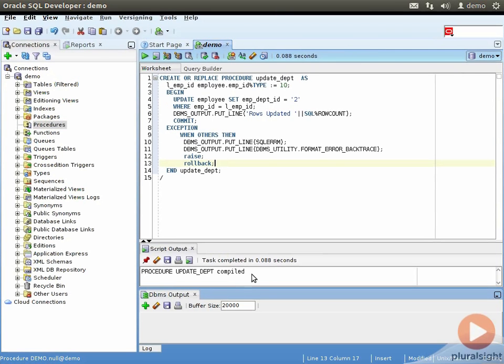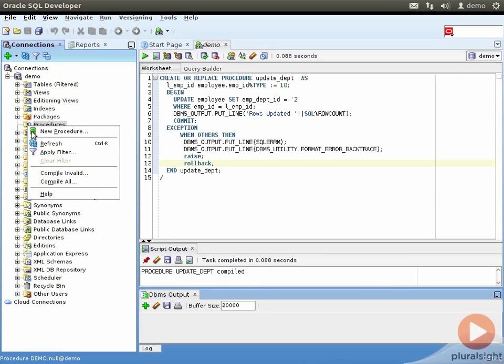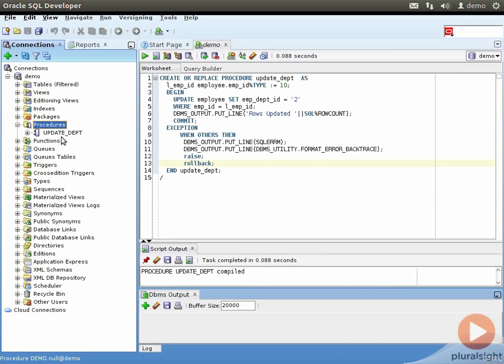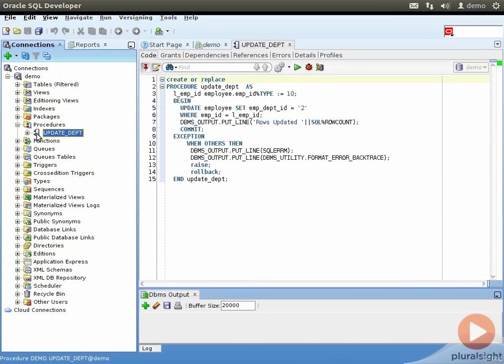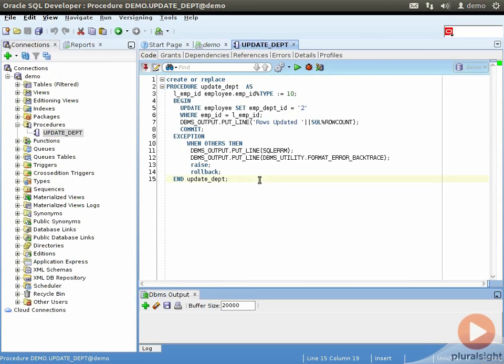The script output says that the procedure update dpt was compiled successfully. Now, if you expand the procedure tree, you will see our procedure there. You might have to right click and click refresh to see our procedure. You can double click the procedure and it opens it up in a window with the procedure name on top. Over here, you can make further changes and then you can press the compile button over here to compile the procedure again.